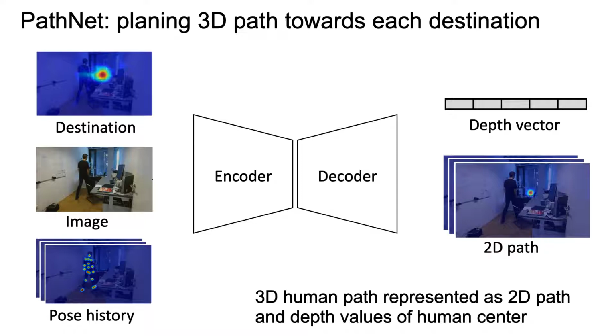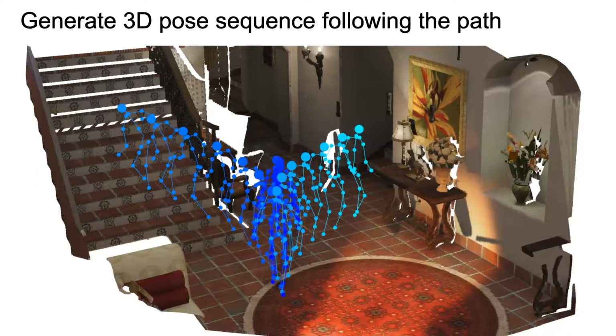We find this representation can achieve better results due to its strong correlation to the image context. We finally generate 3D human pose sequences following each predicted path.